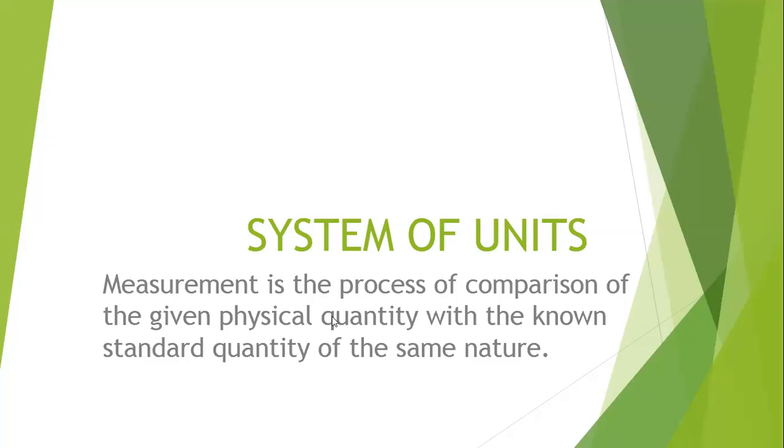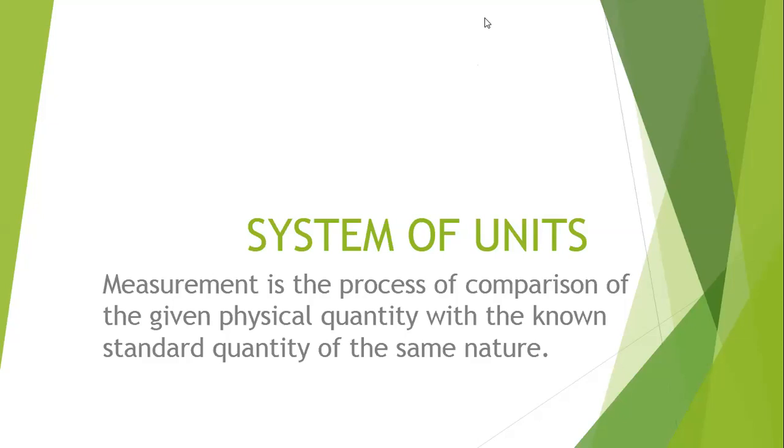Now, you all know it is a process of comparison. You know the meaning of the word comparison. Means we compare the given physical quantity. Let's talk about what is the meaning of the word physical quantity. Physical quantities are nothing but the quantities which we can measure, like 1, 2, 3, 4, like this, which we can measure, is called as physical quantities.